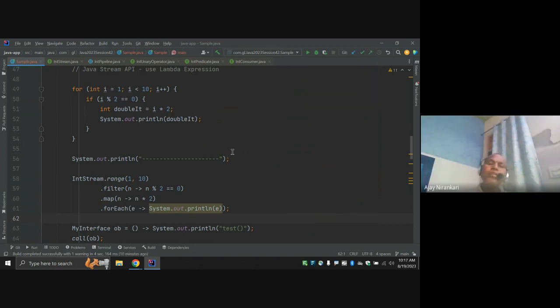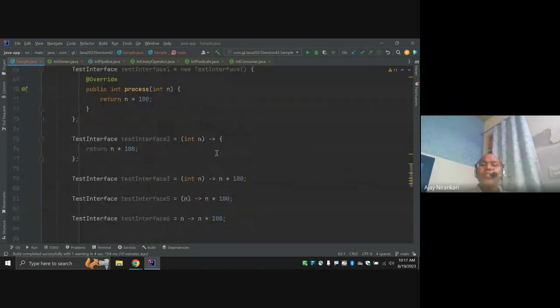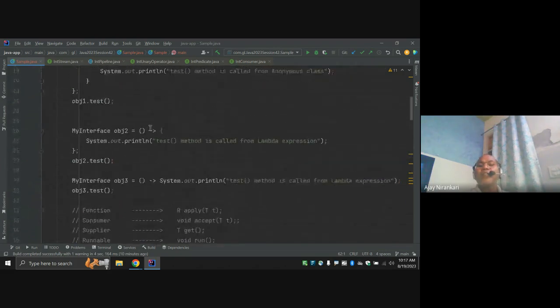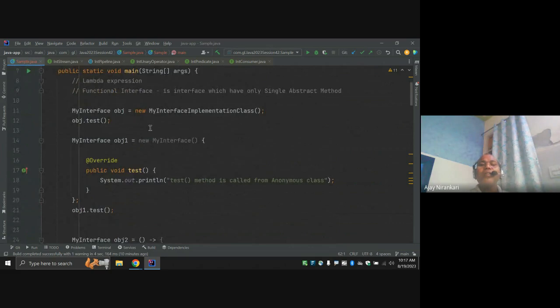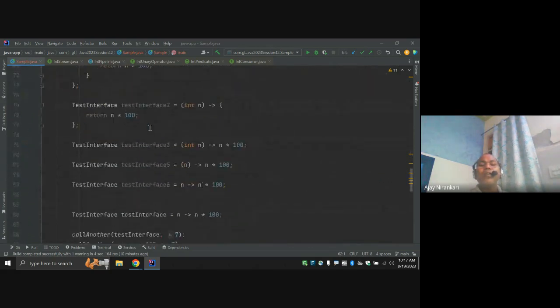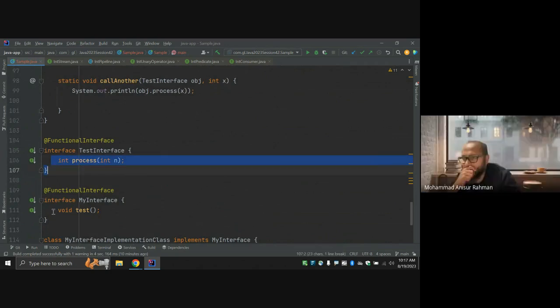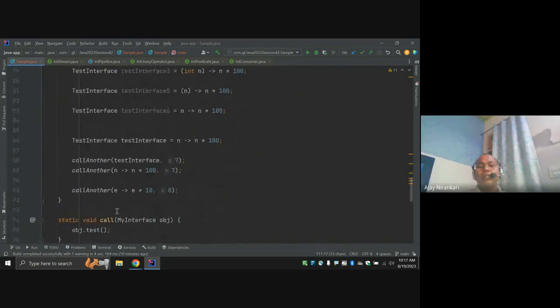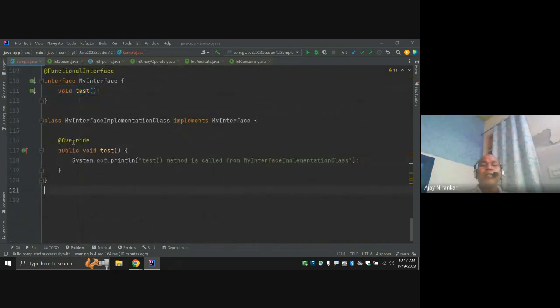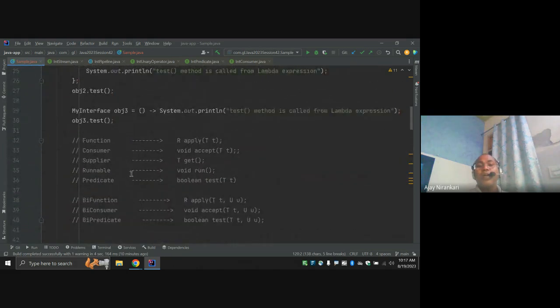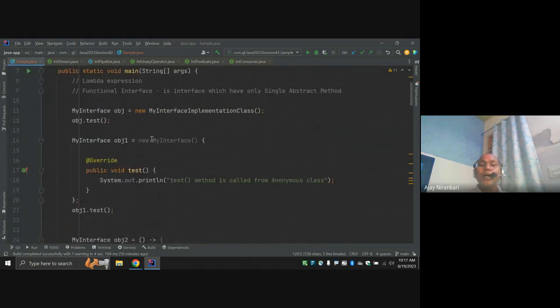Lots of things we will not cover here, but our objective today is to understand what a Lambda expression is. A Lambda expression is nothing but the implementation of one single abstract method, like here. But how to implement it? The basic way is to implement a class and write the definition. The second way is using an anonymous class. An anonymous class is just a complete class, but it does not use a name. Here I am using the interface name itself, and I am writing the complete class right where the new object is created.